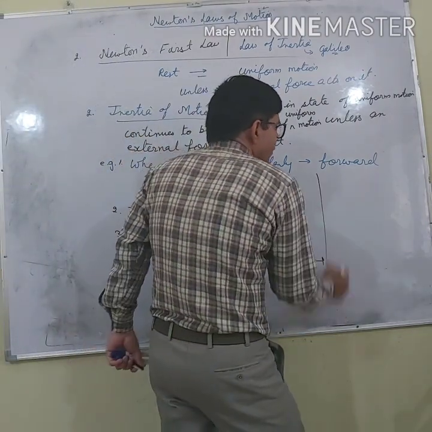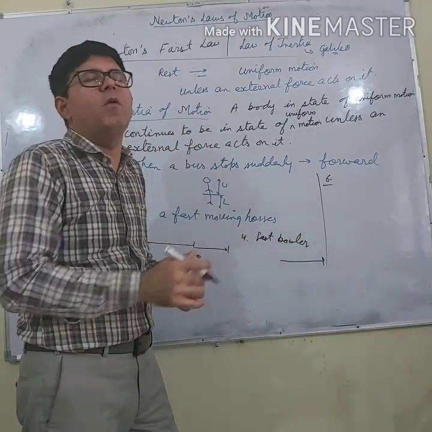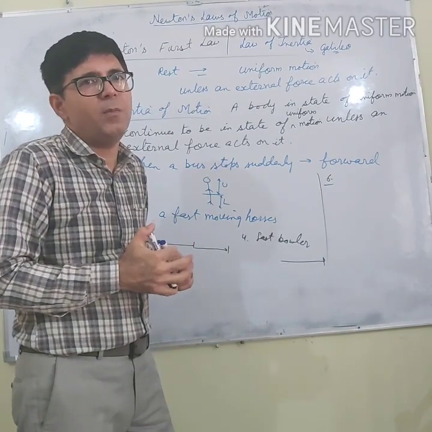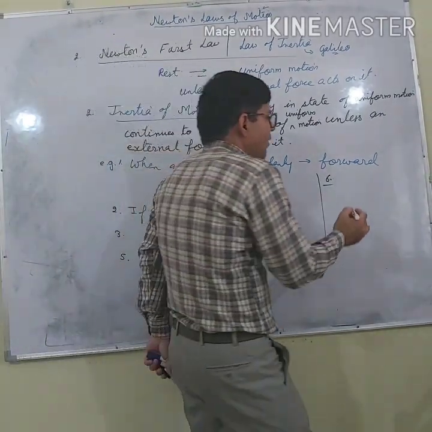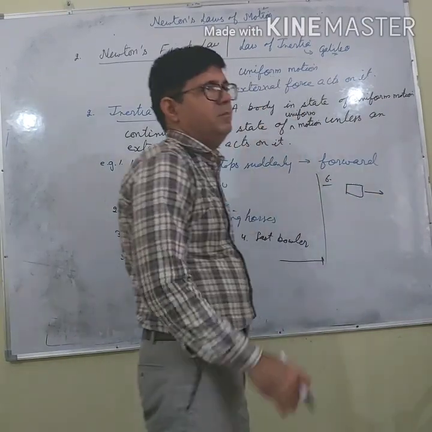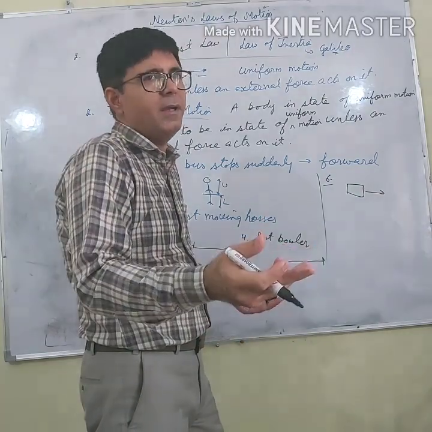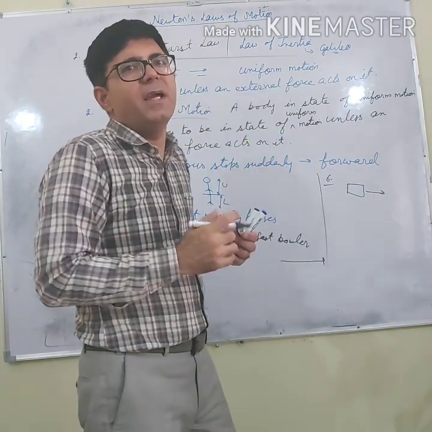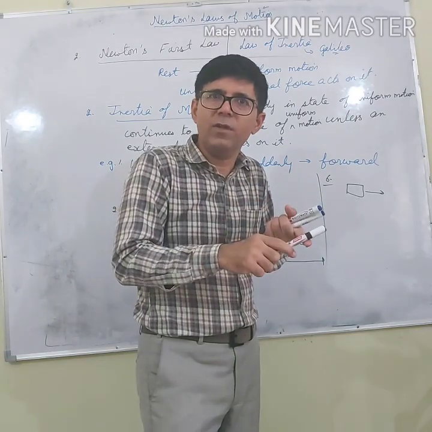Another is, there is a warning: don't jump out from a moving bus. Why is there a warning that we should not jump out from the moving bus? The answer is very simple. Listen, when a bus is moving, let us say a passenger inside is also moving, and when the passenger jumps from the bus, his velocity is the same as that of the bus.